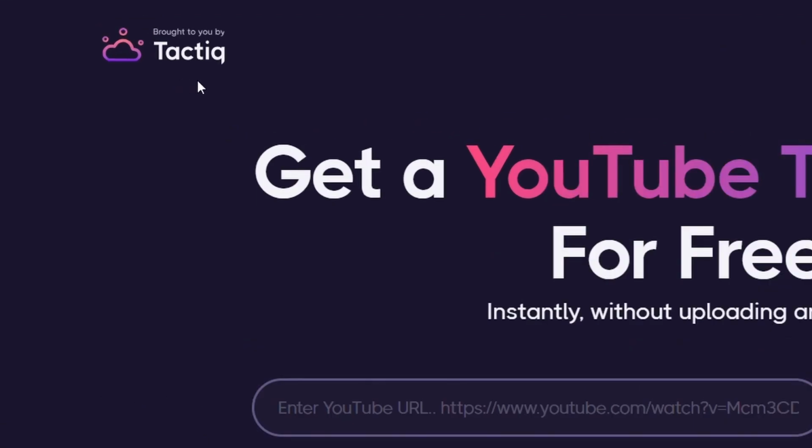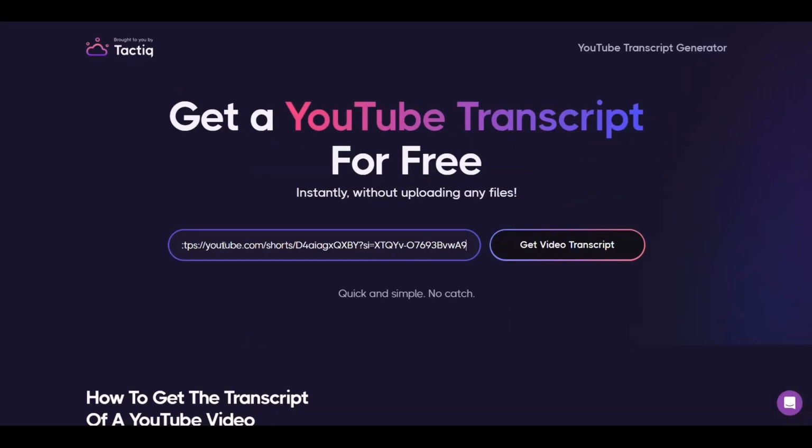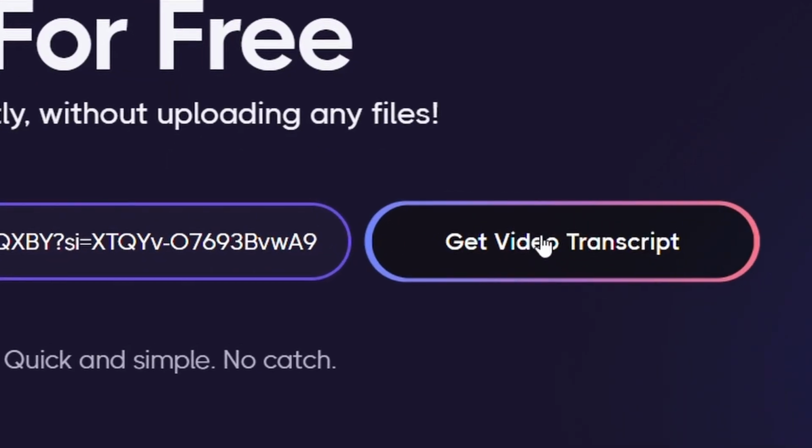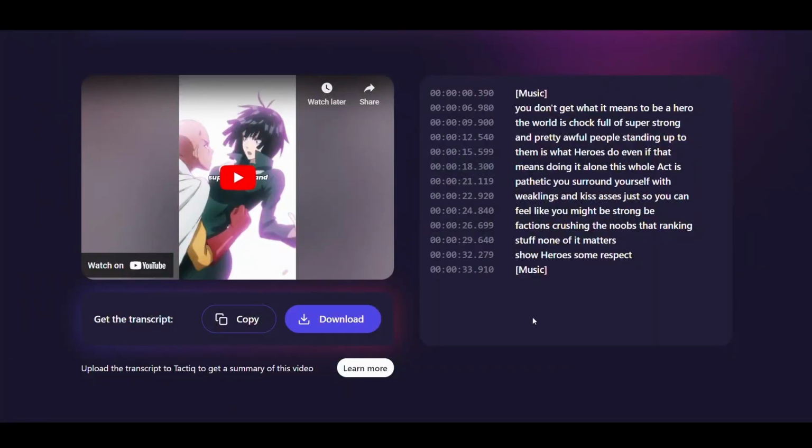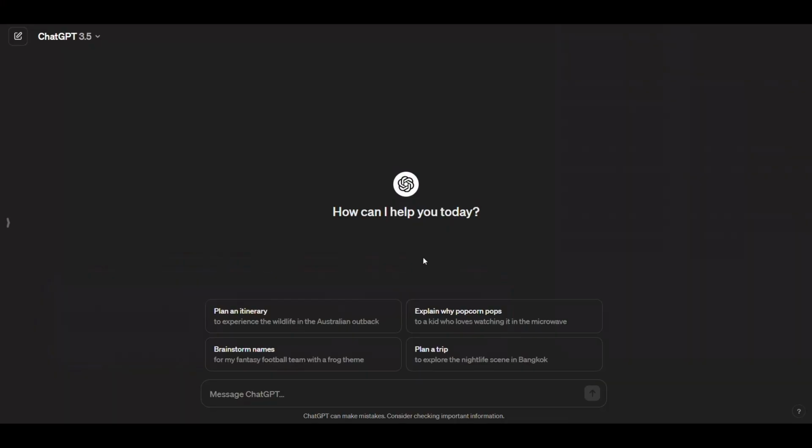Then go to this website. After that, all you have to do is paste the link in this place and click on Get Video Transcript. What this tool will do is convert the voiceover in the short into text. As you can see, it gave us the full script as it is in the short. Now click Copy to copy the script and go to Chatgpt.